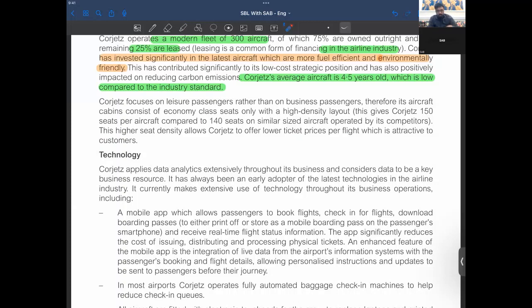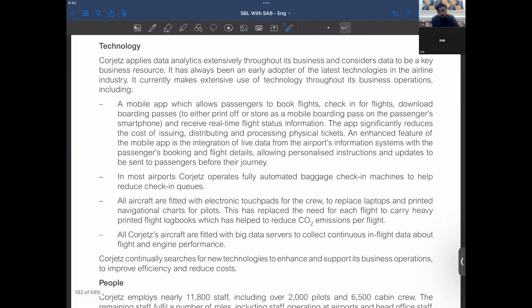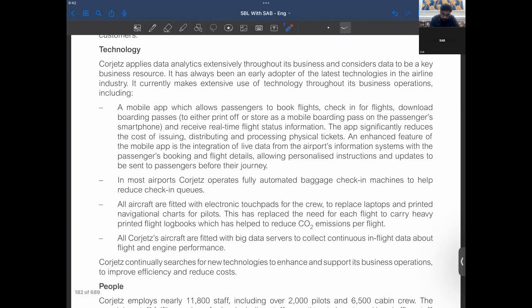Now, Corjet focuses on leisure passengers rather than business passengers. Again, an important thing here, right? Your target area is leisure. Therefore, aircraft consist of economy class seats with a high density layout, with 150 seats per aircraft. So they are not focusing on business passengers. The higher seat density allows Corjet to offer lower ticket prices because it gives you more seats, 150 rather than 140. Again, it helps you in keeping the cost low because you have a higher number of people there.